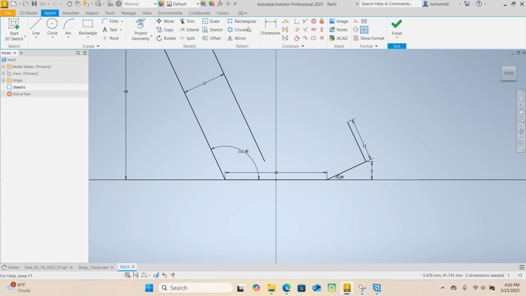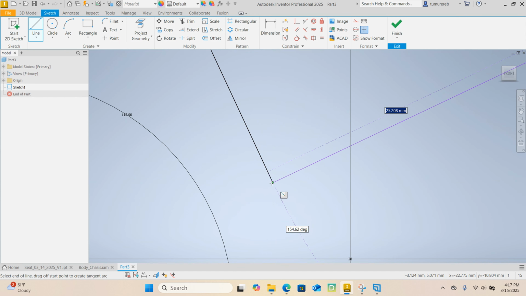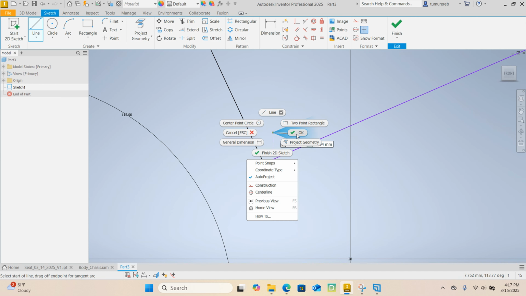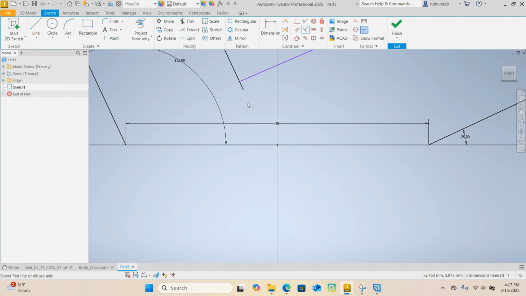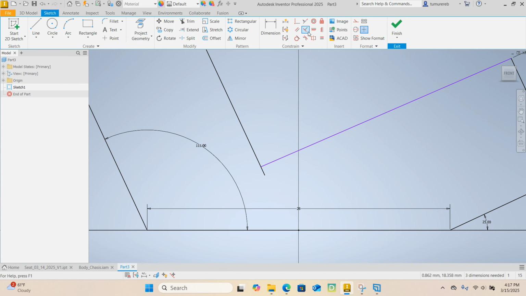Excellent. Next, draw another line from here to this point here. I'm gonna draw it like that. We also need to apply a perpendicular constraint.